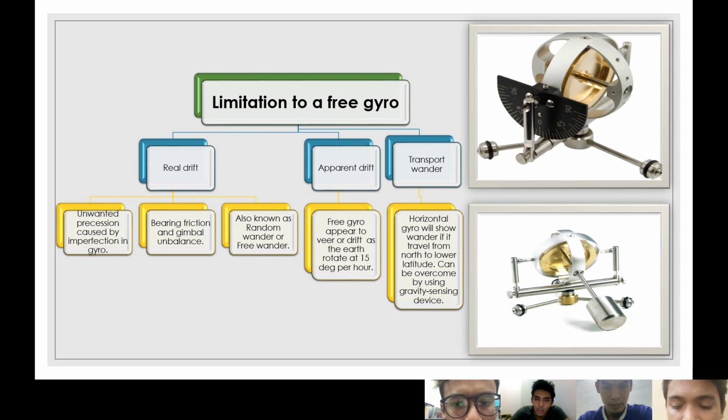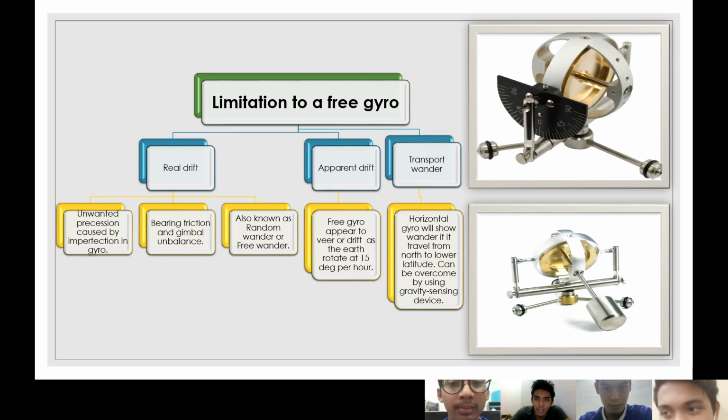Okay. Third one, transport wander, horizontal. What is transport wander? A horizontal gyro will show wander if it travels from north to lower latitude. It can be overcome by using a gravity sensing device.